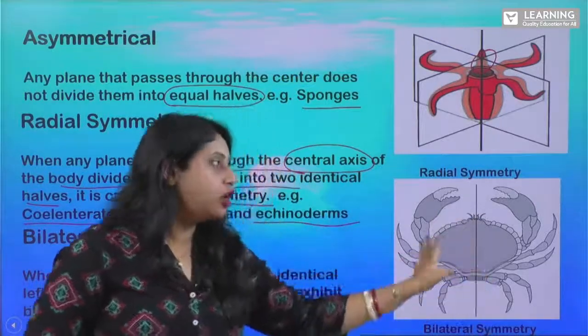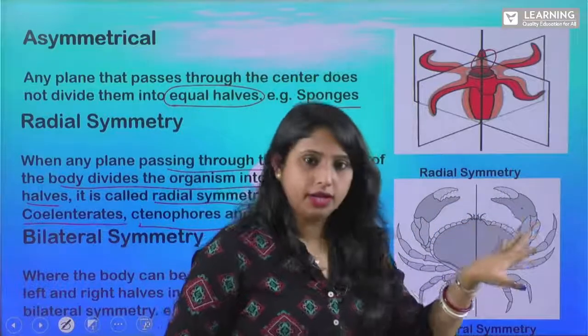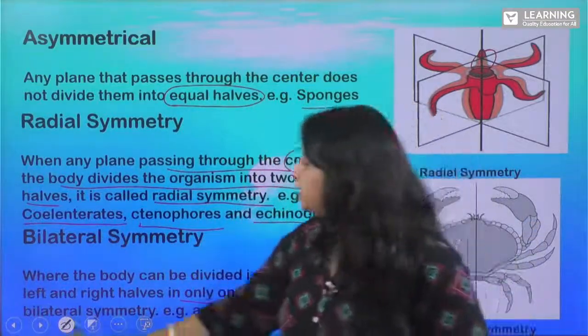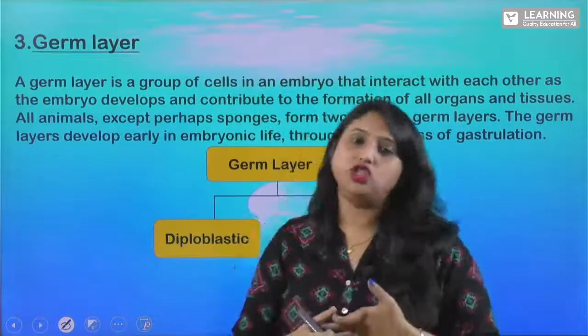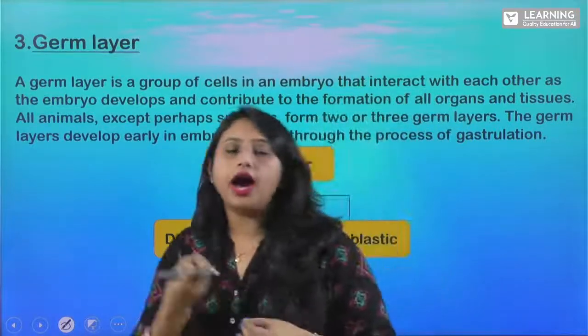It will be exactly two equal halves only. Clear? Not more than two. Yes. The third one is your germ layer. What do you mean by this germ layer? You know, when an embryo develops.